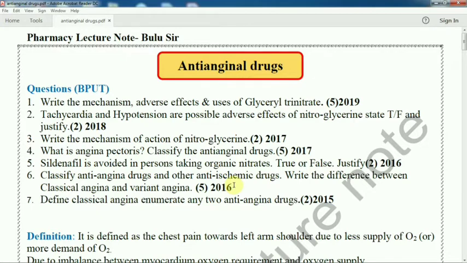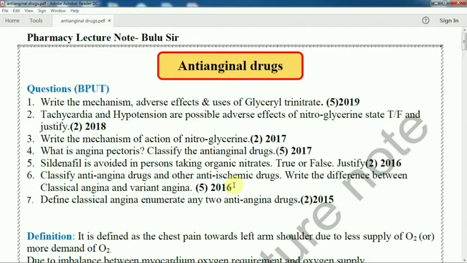So you cannot leave this chapter, because a combination question comes along with it: one question comes from antihypertensive or anti-lipidemic drugs, and along with it one anti-anginal question or short note is attached to the long question. So you cannot avoid it. See the trend: questions come every year in 2019, 2018, 17, 16, 15. So go through it thoroughly. First, the definition.